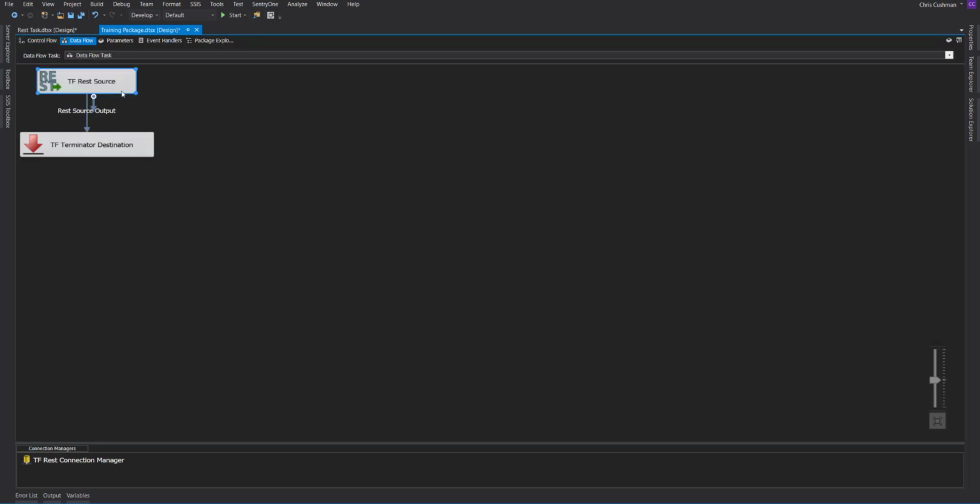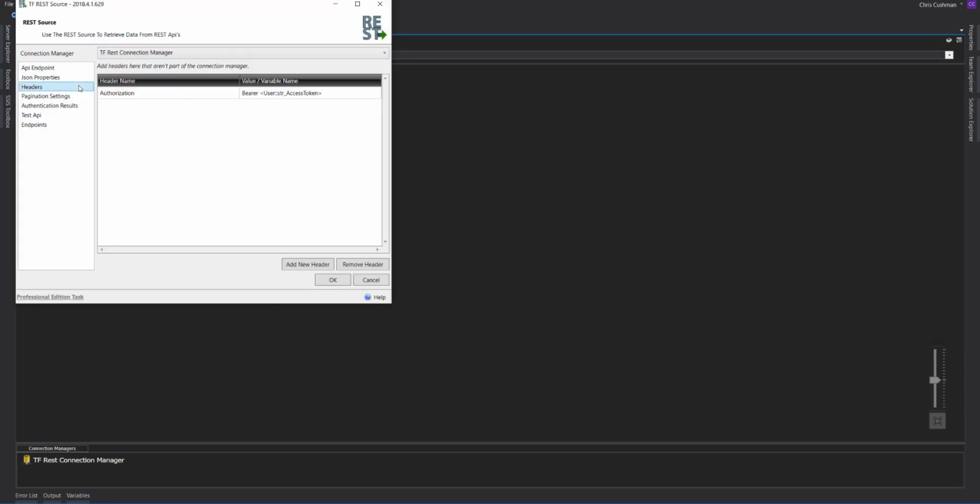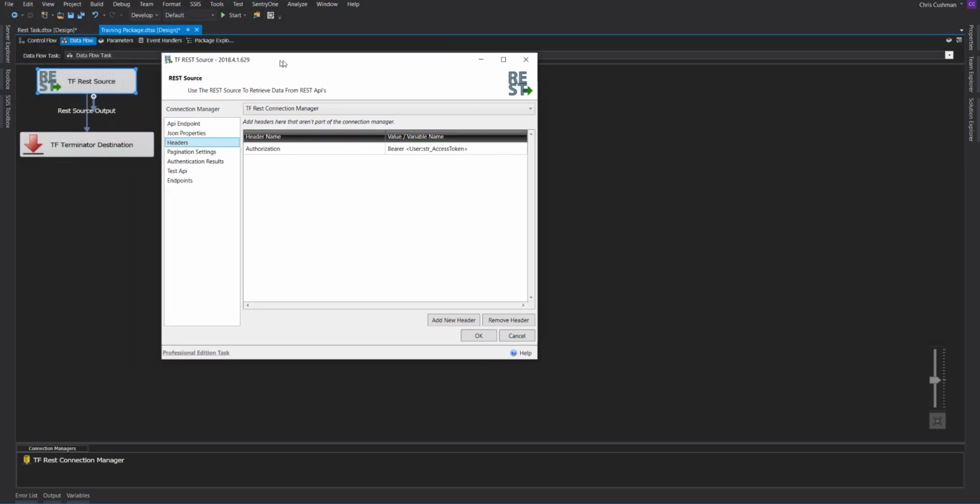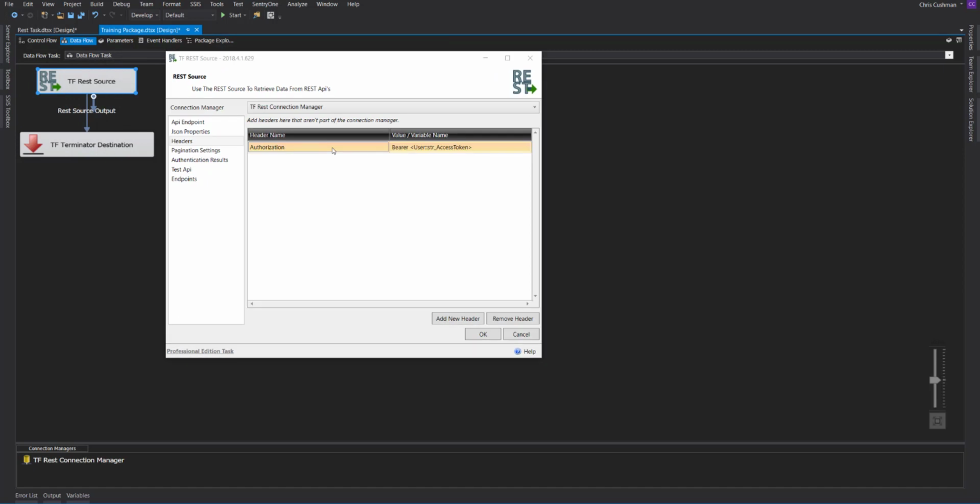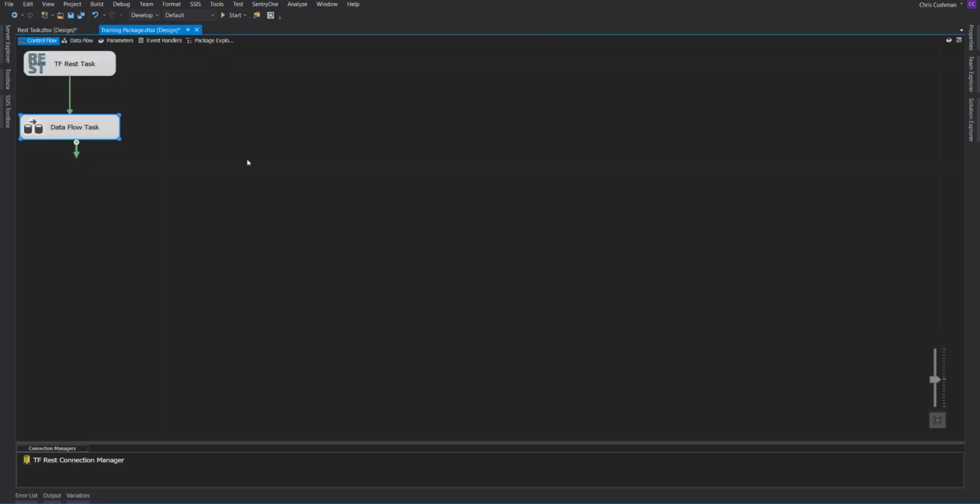In the data flow, in the REST source, we'll have to put in a header. Most APIs that need you to use access tokens for subsequent calls need to be formatted as an authorization bearer token. Bearer meaning that it needs to be bared every single time that a connection is called. And that particular token is stored in this variable that we took from the REST task. So there you have it. That's how you would grab an access token from the REST task and use it in a subsequent REST source call.